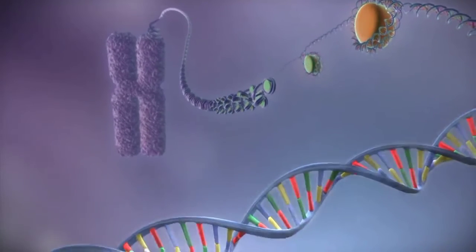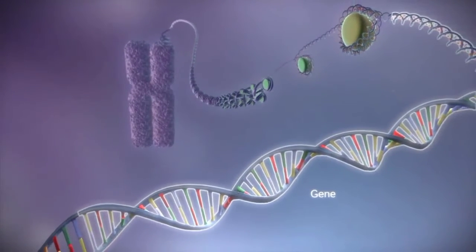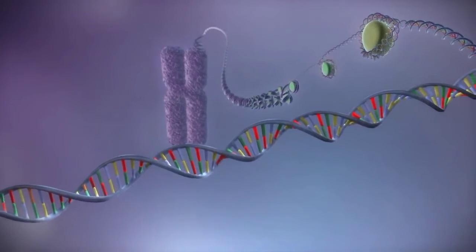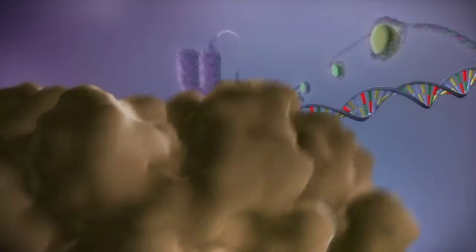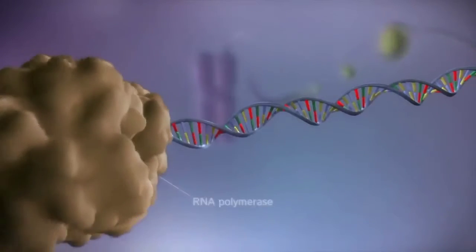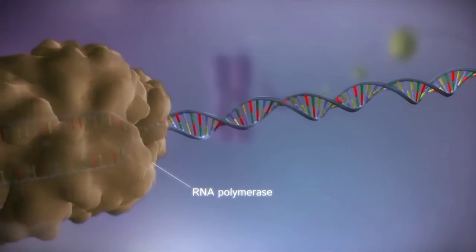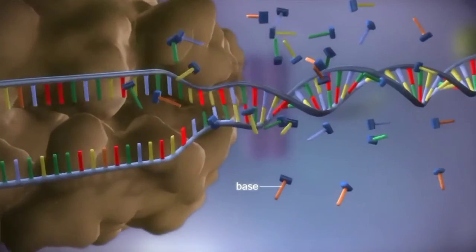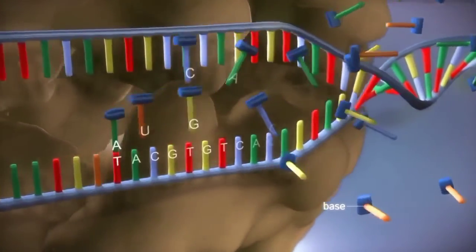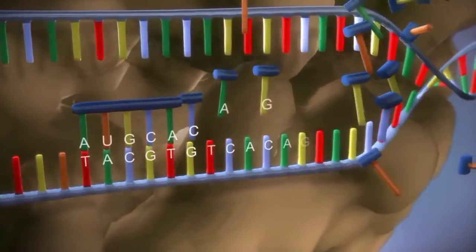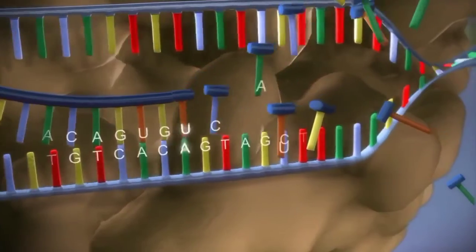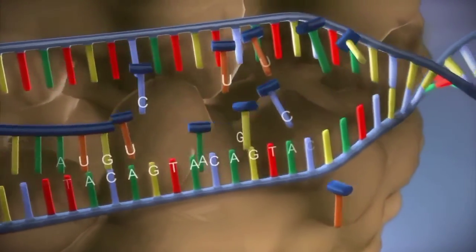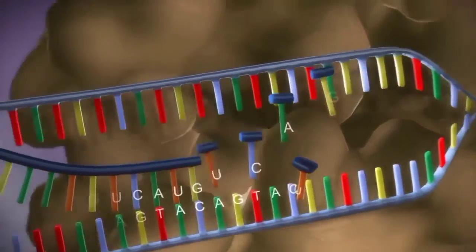Within the DNA are sections called genes. These genes contain the instructions for making proteins. When a gene is switched on, an enzyme called RNA polymerase attaches to the start of the gene. It moves along the DNA making a strand of messenger RNA. The DNA code determines the order in which the bases are added to the messenger RNA. This process is called transcription.